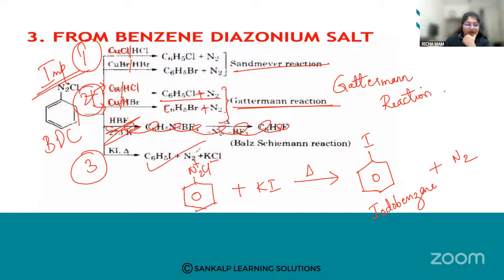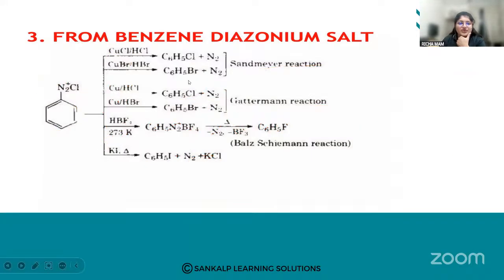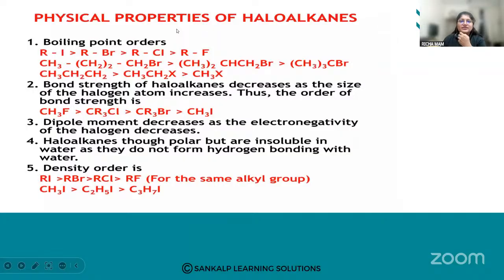So this is another reaction: replacement of the diazo group with the iodo group, which we can do by heating with KI. Fine. Let us go further. These are some of the preparations of aryl halides. Next, we are discussing the physical properties of haloalkanes.